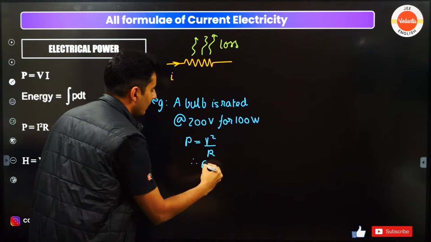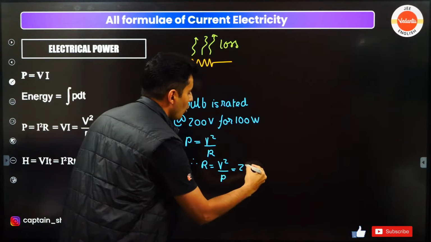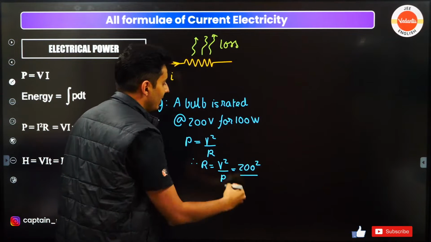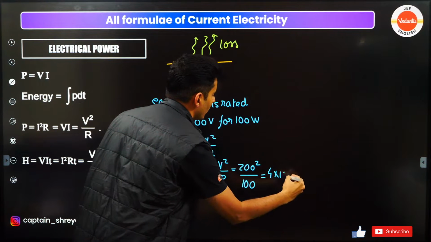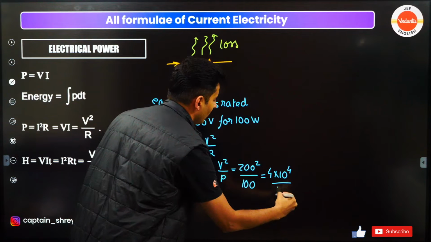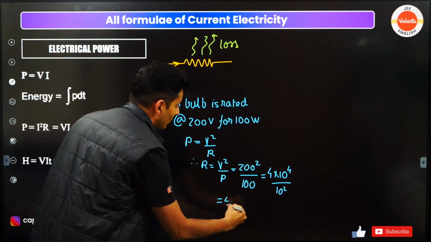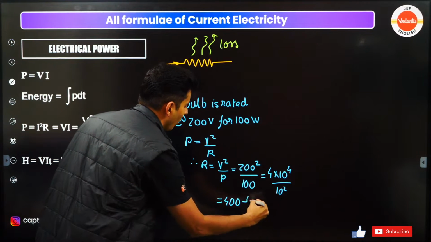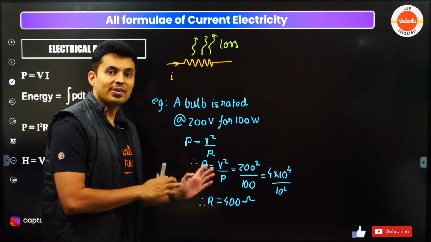Therefore, R is equal to V square by P. So V square means 200 square divided by 100. 200 square is going to be 4 into 10 to the power 4, divided by 10 to the power 2. So 10 to the power 2 will cancel and I'll be left with nothing but 400 ohms. So I can find the resistance of such a bulb if needed.